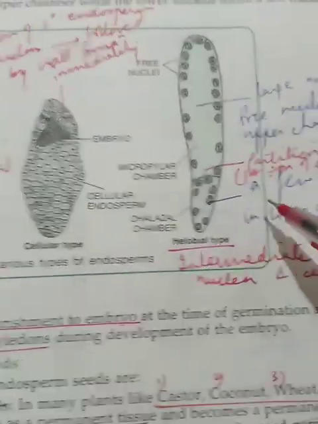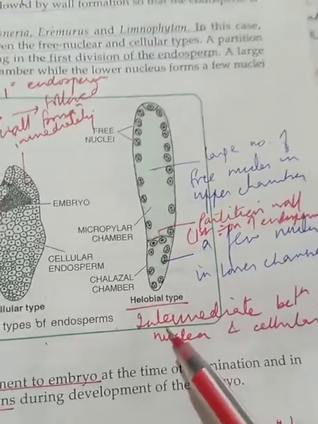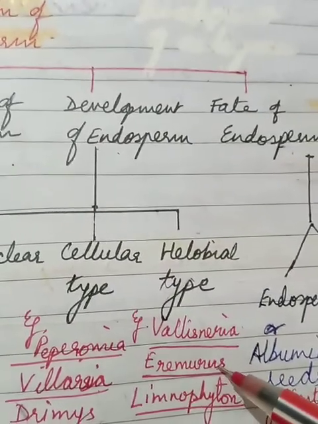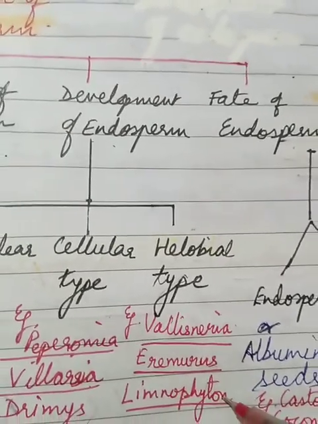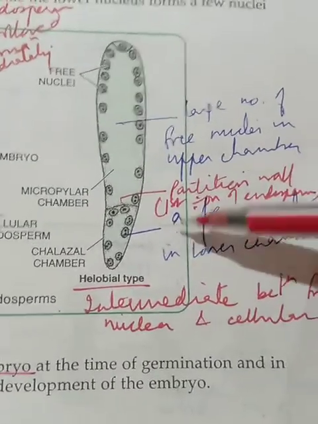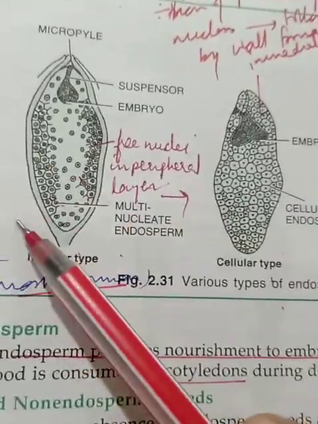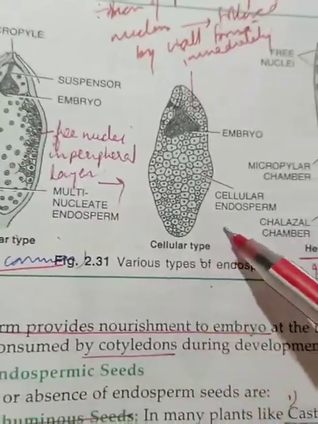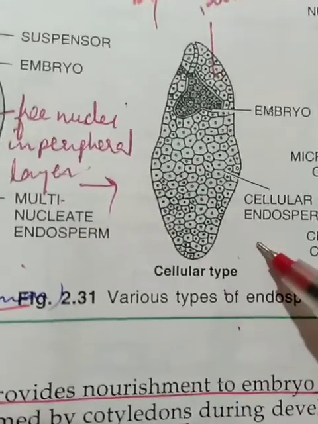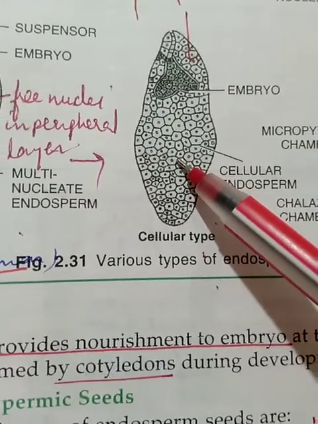Alright, then moving further to the last one, the helobial type. This is seen in plants like Vallisneria, Eremurus and Limnophyton. In this type, children, what we call the helobial type is an intermediate between the previous two. Like this was free nuclei, but here there was the formation of cells, right? Because the wall formation was laid down. We have seen it. See clearly.